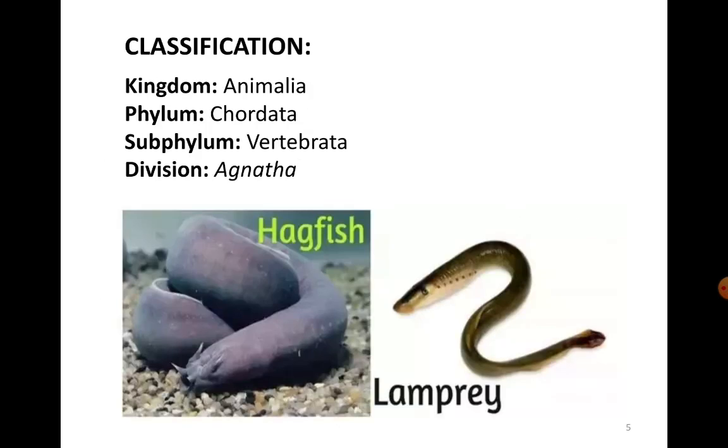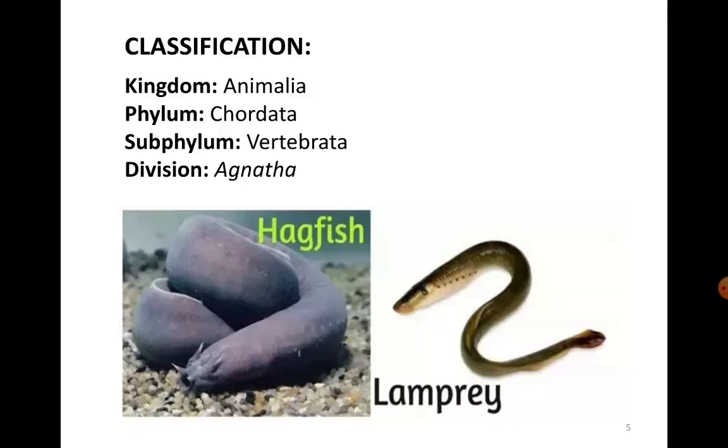Now these Agnathans are classified into two classes. One is Ostracodermi and the other is Cyclostomata. Now these Cyclostomata include Petromyzon and Myxine, the lampreys and the hagfishes. They are the living forms. Whereas the other class, the Ostracodermi, are the extinct forms or the fossil forms.